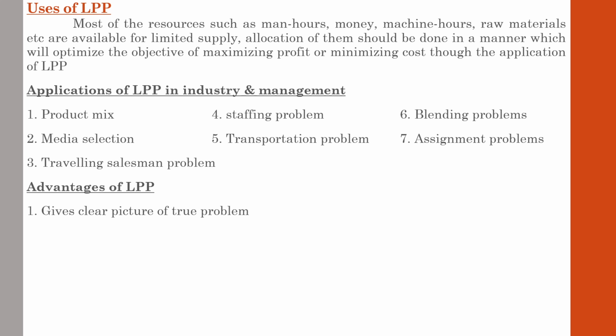There are some problems that indirectly affect the operations of the business. So the manager has to identify what are the areas it directly and indirectly affects, and LPP assists the manager in identifying all the areas it affects. It may be direct issues or indirect issues or hidden issues or relevant issues or irrelevant issues. Anyway, whatever it is, LPP gives a complete picture about what problem they are dealing with. Once it is clear, the manager can take a proper decision. So first of all, LPP gives a clear picture about the true problem.